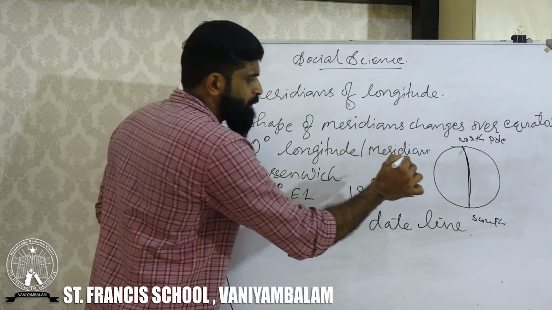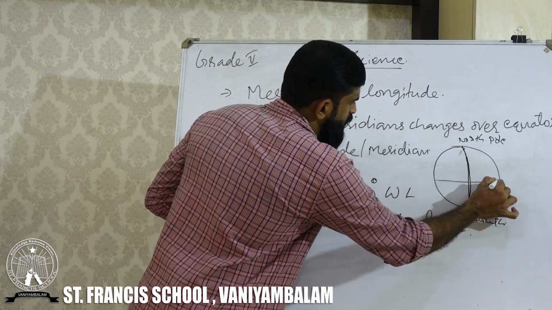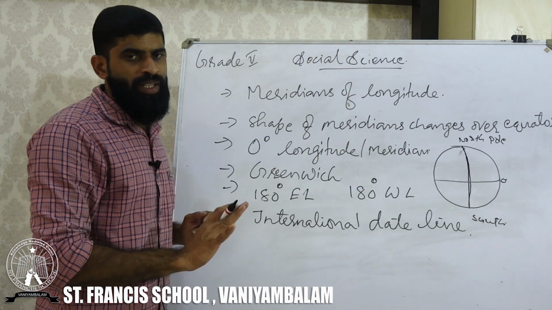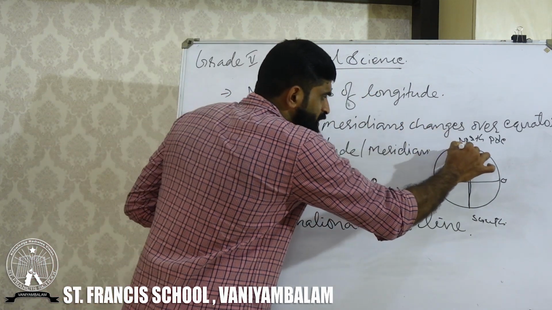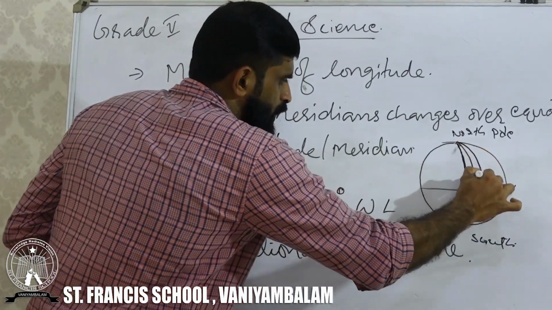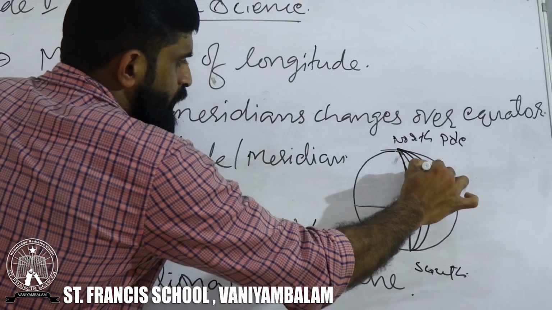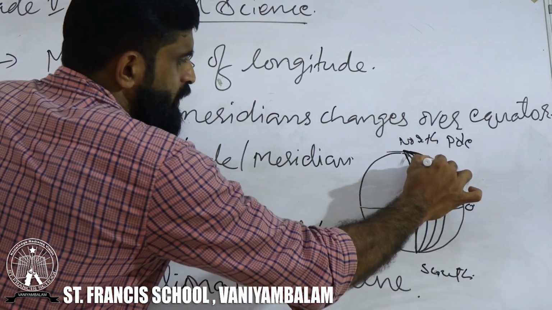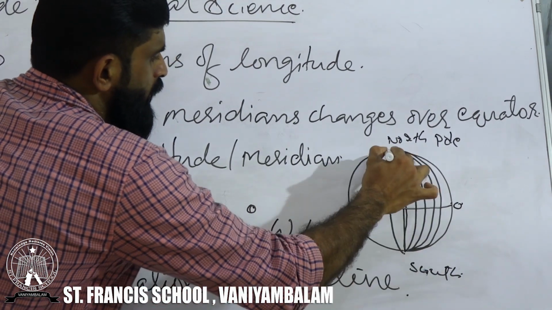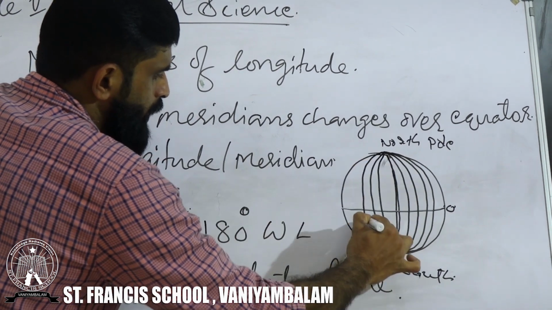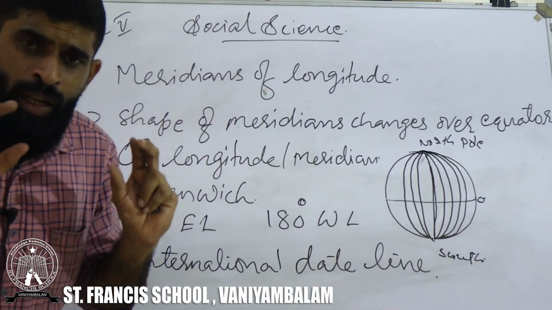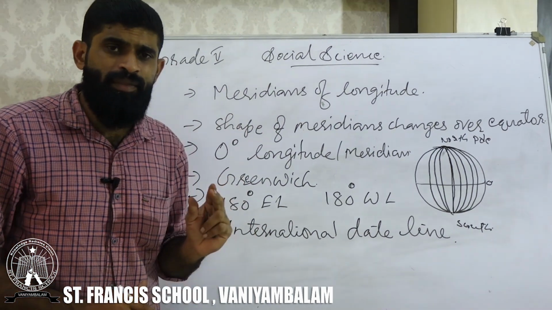I am going to draw it. Okay, this is latitude 0 degree. 0 degree latitude is called the equator. So the shape of these longitudes or meridians will have some changes. Where? Over the equator. Which means the width of the longitudes or meridians.